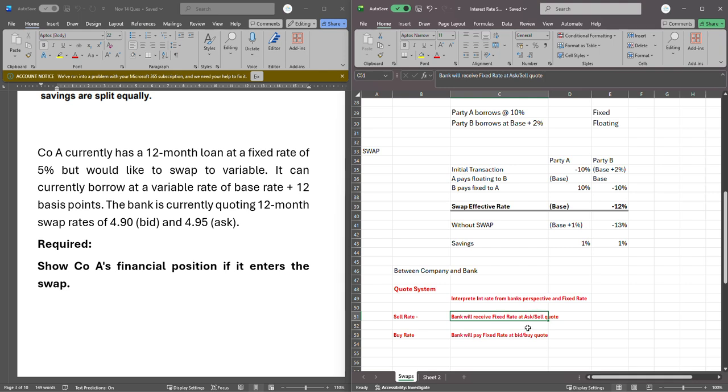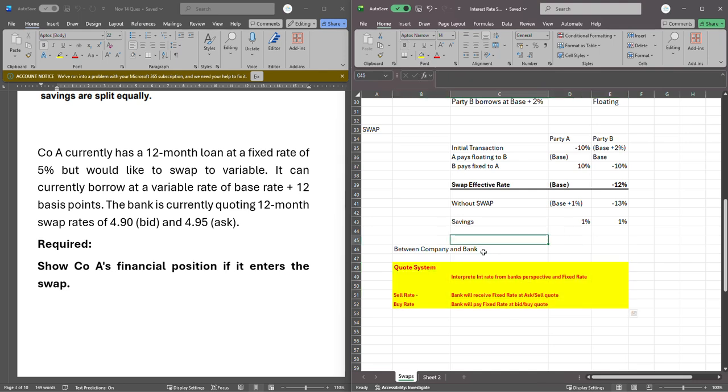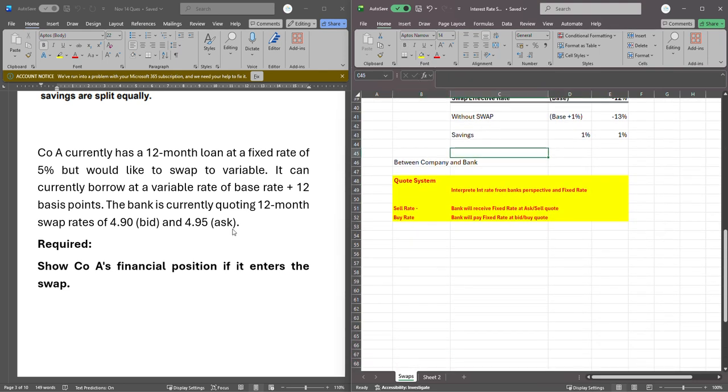Please take note, the difference between these two is usually the spread, about 2 basis points or 5 basis points, whatever the bank wants, that you will see them asking for, and that will show up even in their quote easily. So please, this quote system is very important for you. Take note so that you can always interpret correctly.